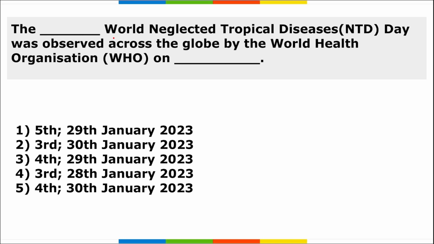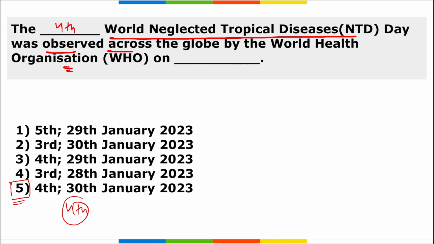Next, the World Neglected Tropical Disease Day observed across the globe by World Health Organization on which date? So remember, it was the 4th edition of the World Neglected Tropical Disease Day that was observed across the globe by WHO on 30th of January. So the correct option here becomes option 5.